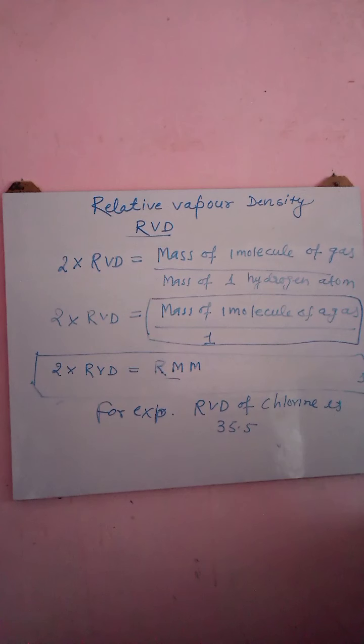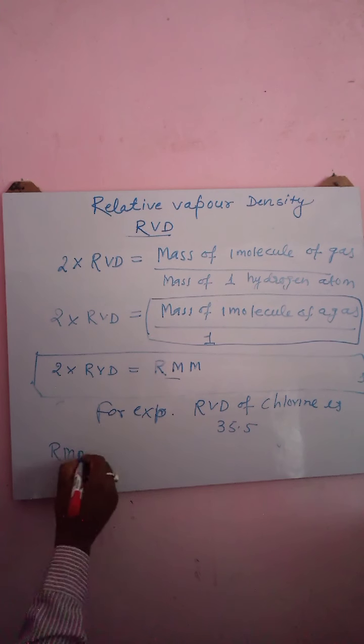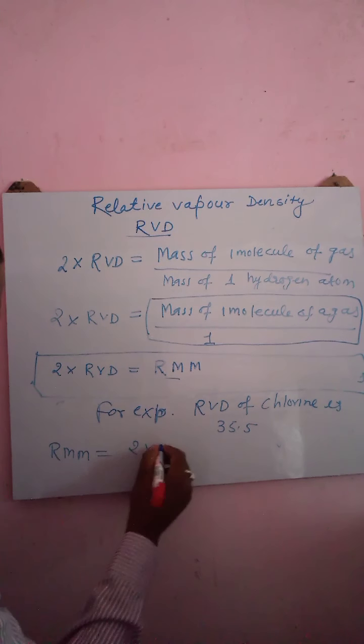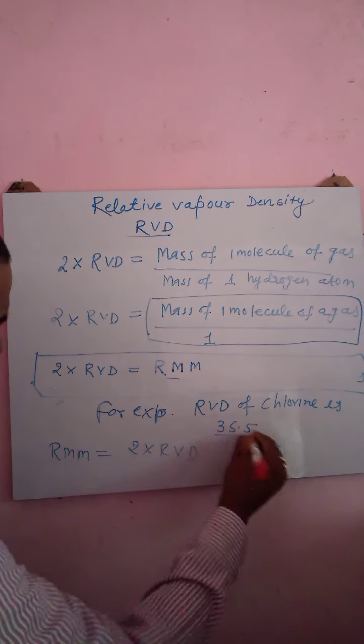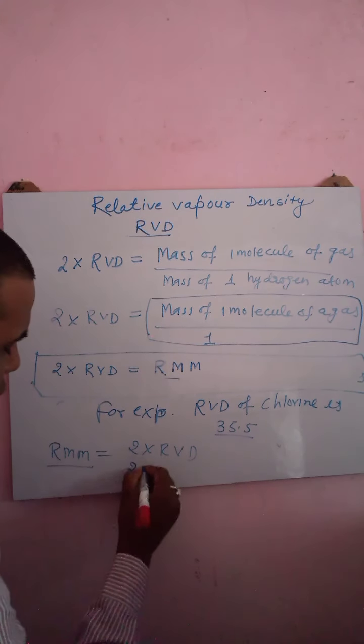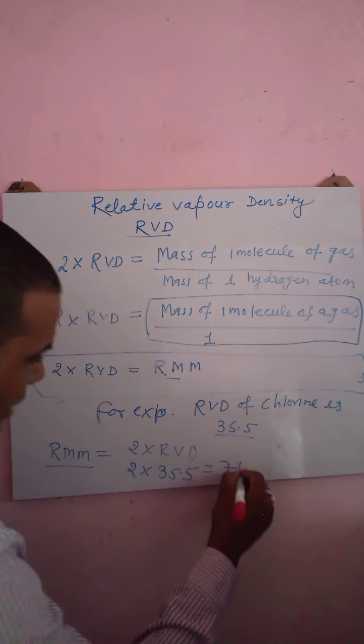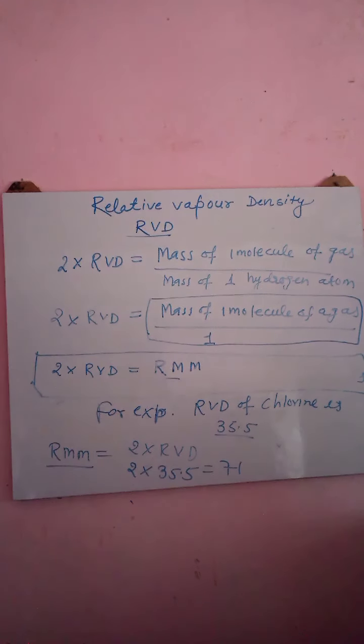So what will be the relative molecular mass of chlorine? RMM of chlorine will be equal to 2 into RBD. RBD is already given, 35.5. So RMM of chlorine will be 2 into 35.5, which is equal to 71. The relative molecular mass of chlorine gas is 71.